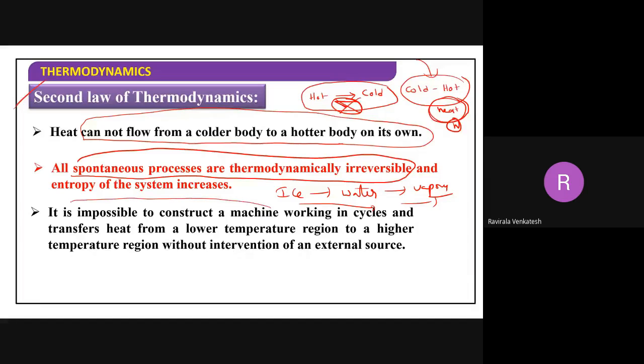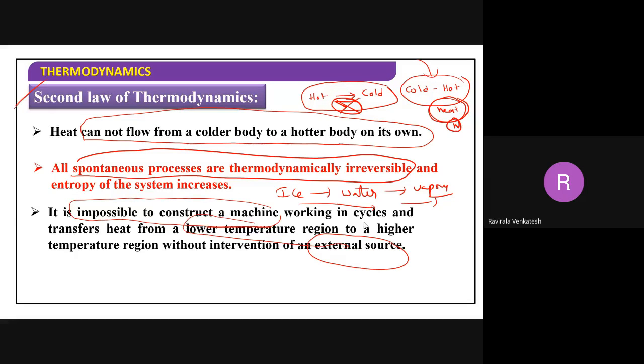Next, it is impossible to construct a machine working in cycles that transfers heat from a low temperature region to a high temperature region without intervention of an external source. You cannot construct a machine in which heat flows from cold to hot condition without using some external source. It is impossible.